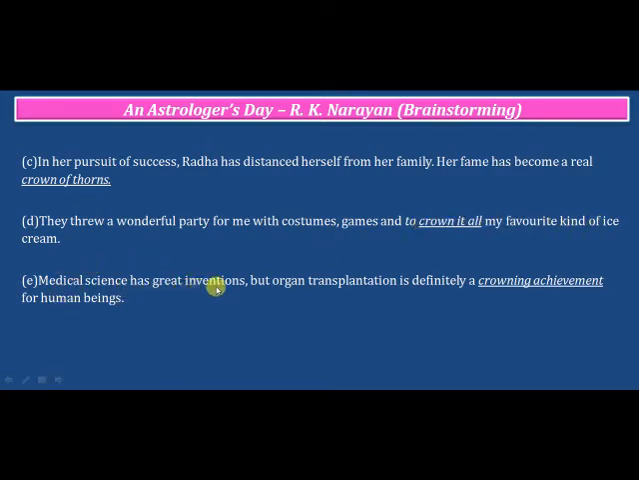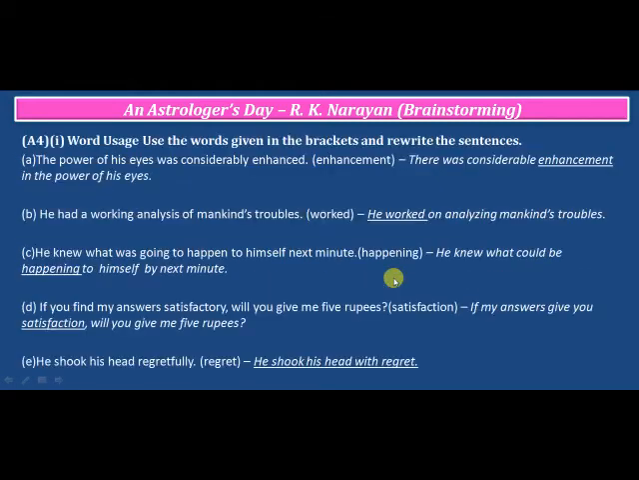Medical science has great inventions, but organ transplantation is definitely a crowning achievement for human beings. So this organ transplantation is the achievement, whatever achievements medical science has made. This is the best of all, which is organ transplantation.